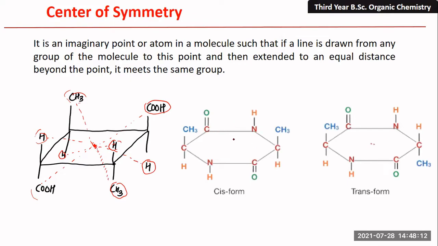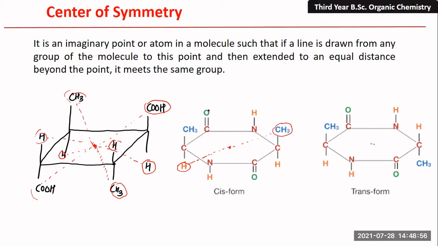Similarly, this is another example. Suppose this is your center of symmetry point, an imaginary point. From this hydrogen, we are going to draw a line to the center, the imaginary point. If we extend this line in the opposite direction, you can see there is a CH3 group, but here it is an H group. That means this molecule does not possess center of symmetry at this position.